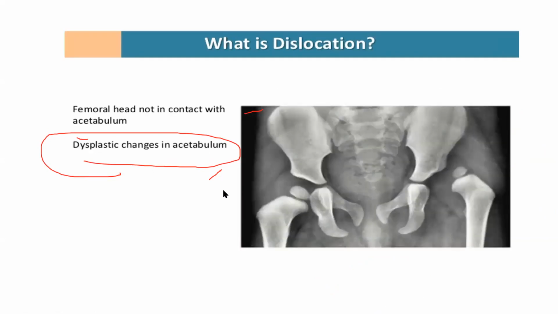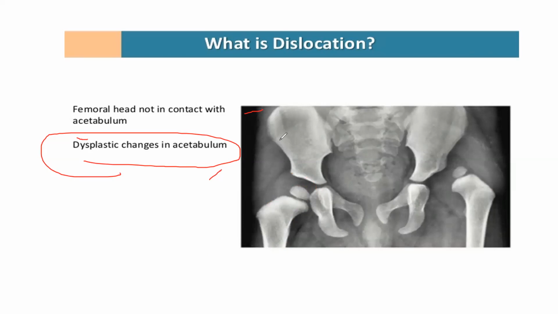So what is this location? I already told you. So see this one. This is a pediatric hip. This is the acetabulum. You can see this is the acetabulum, and this is the head. This is the ossification center of the head. This is the neck, and this is the shaft. So it is inside. If you see, it is inside the acetabulum.